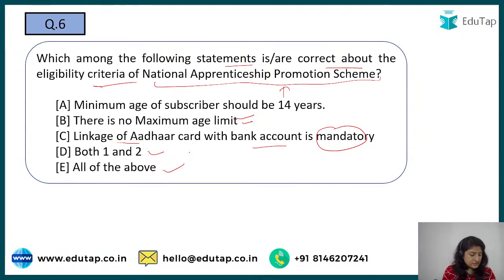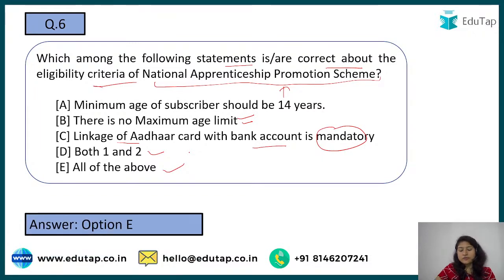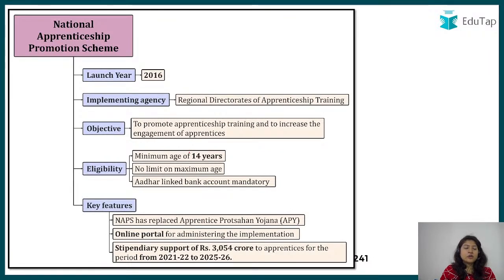See the correct answer, as Anuradha and Anand are saying, yes, option number E is the right answer, that is all of the above. They all are the criteria. So now let's look at what this program is all about. It was launched in 2016. It is implemented by the Regional Directorate of Apprenticeship Training. This is the implementing agency, but if we talk about the nodal ministry, if you remember, it was in the question itself, that is the Ministry of Skill Development.